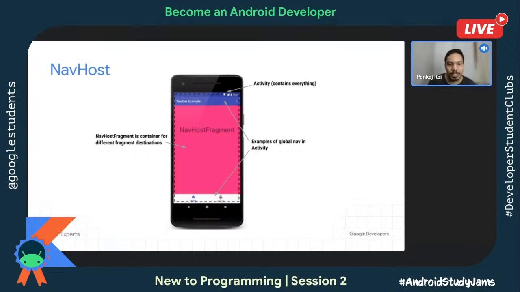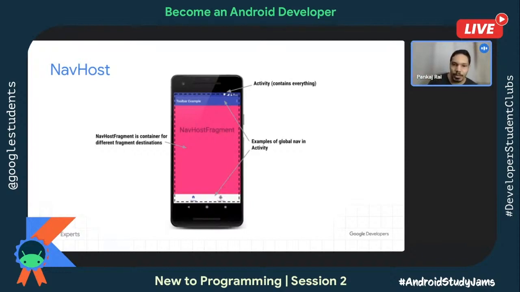This bottom bar gives you an option of adding a title or an icon, or a combination of both. As you click on it, you see a fragment associated with that. If you are using the Gmail app, you might see this: at the bottom you have the bottom navigation, and when you click on a particular icon, it just changes the UI for that bottom navigation item.